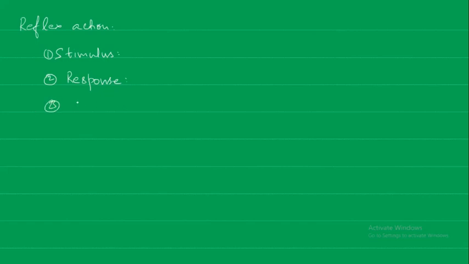Then we have the receptors and the effectors. So what are receptors?